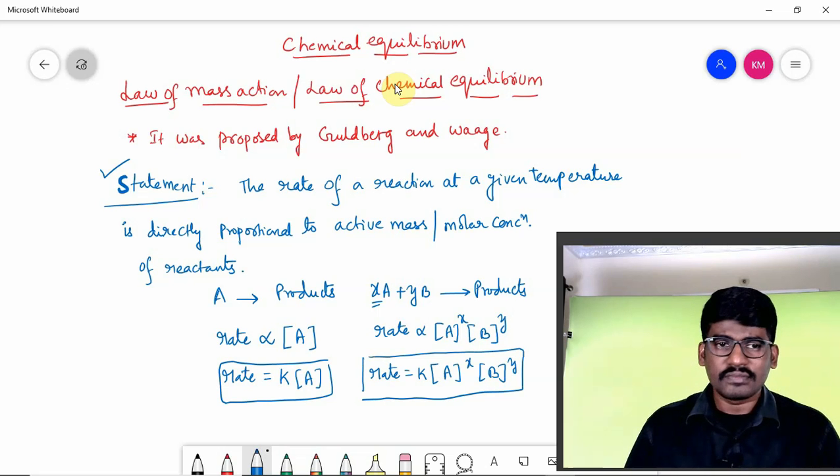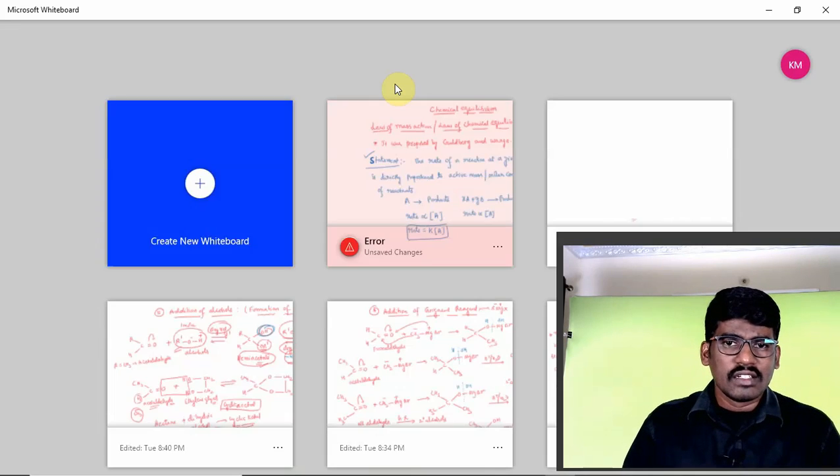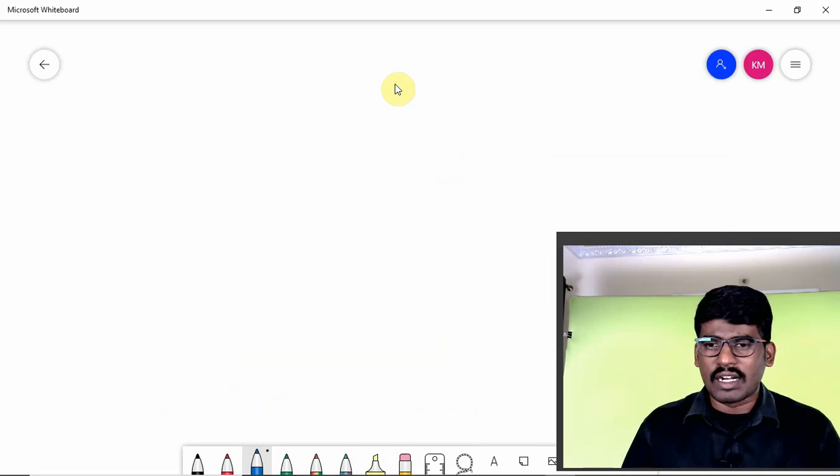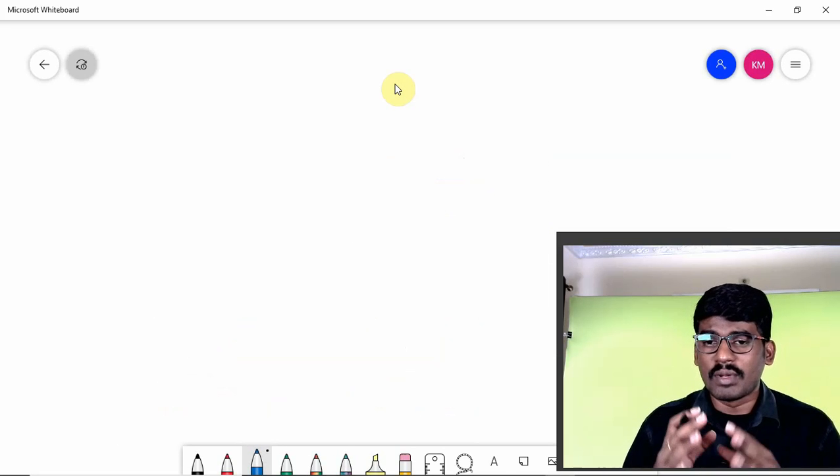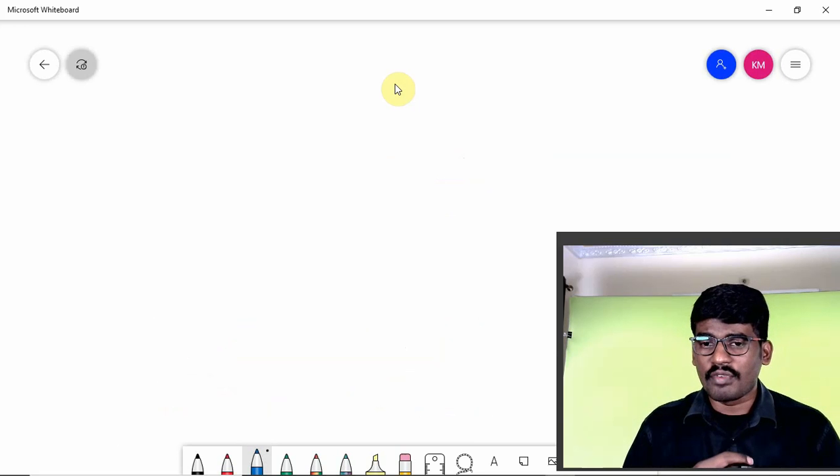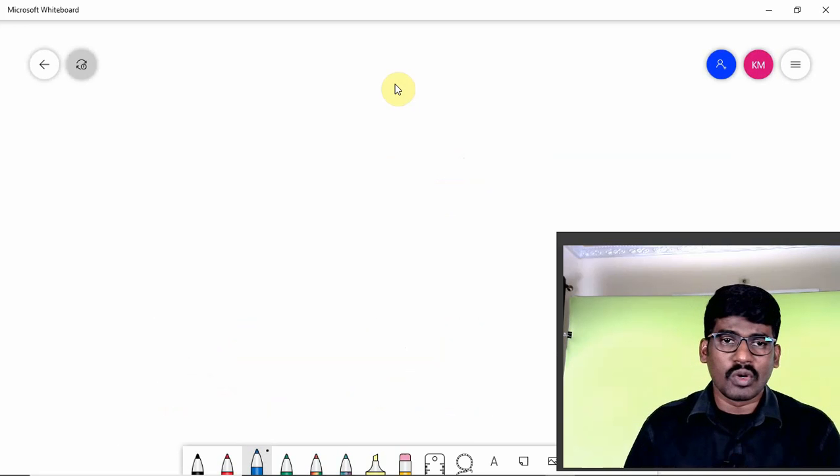If you go into a deeper understanding of it, how can you give the expression for the equilibrium constant based on the law of mass action? Let's take a look. We are going to derive the equilibrium constant expression.